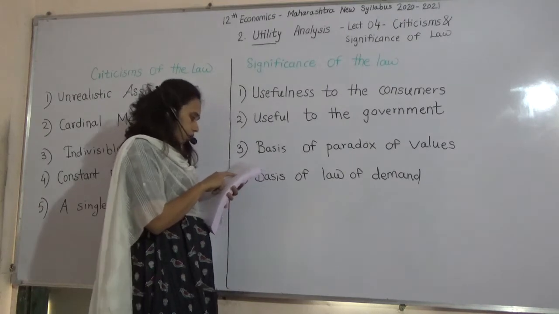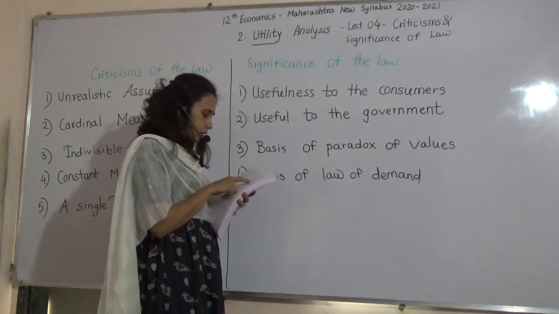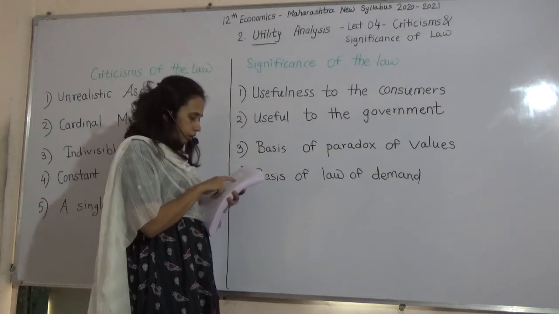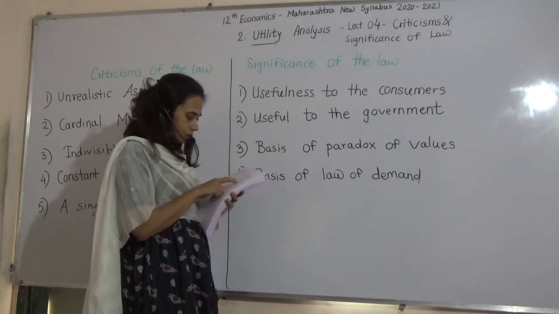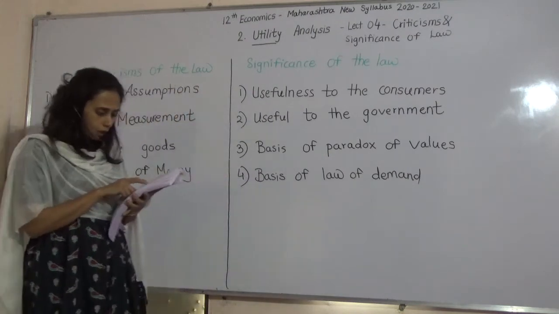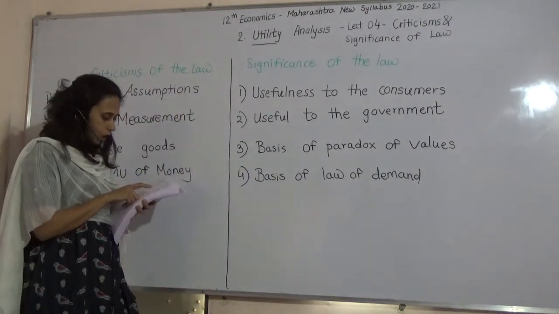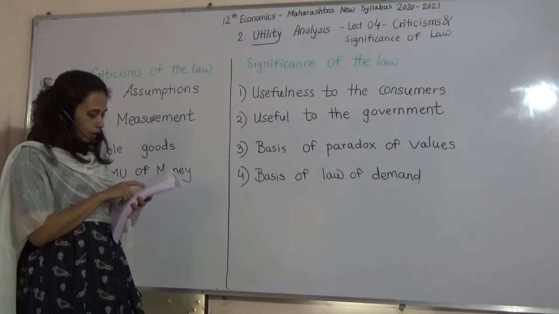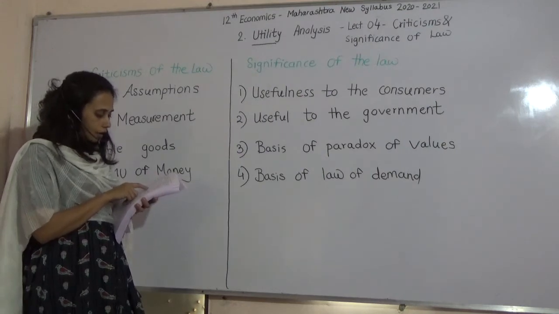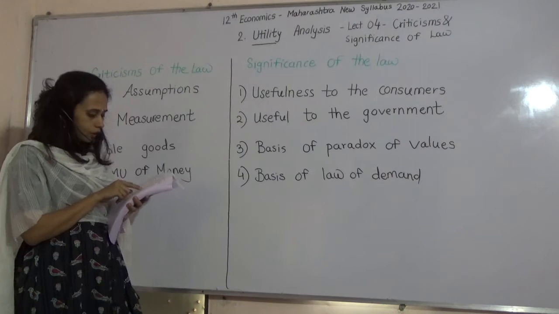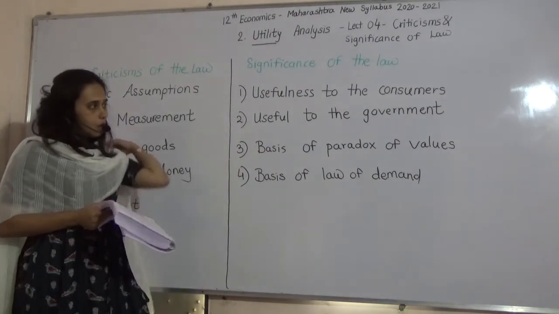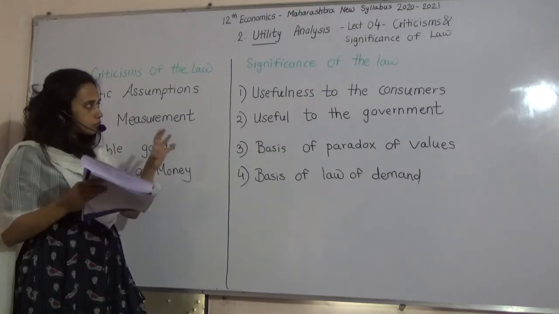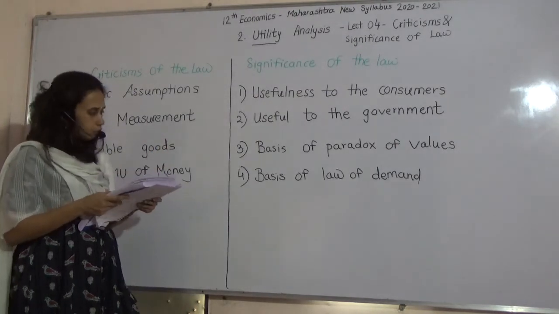So, the law of DMU helps us to understand the paradox of value. It includes goods that have more value in use and 0 or less value in exchange, such as air, water, sunshine, etc., as well as goods that have more value in exchange and less value in use, such as gold, diamond, etc. To understand this paradox of value, we should know the law of DMU.